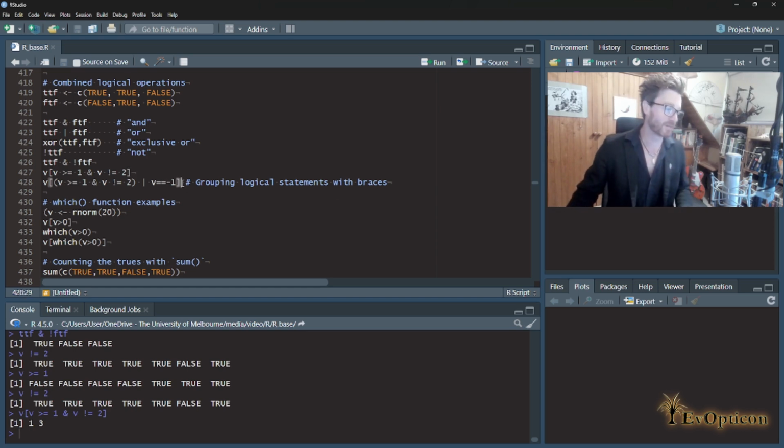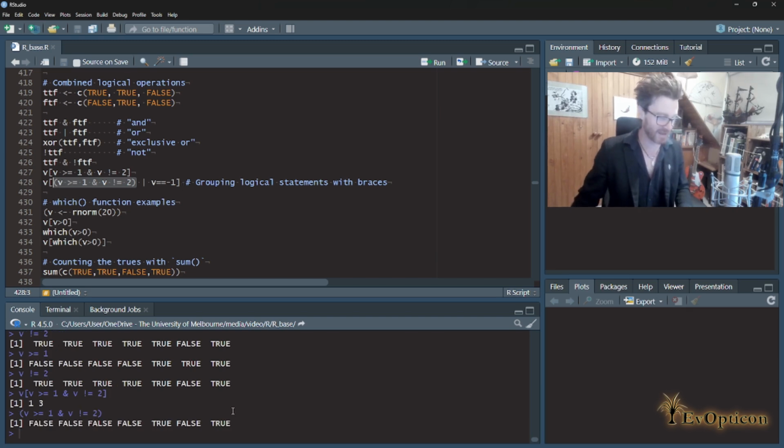So we just talked about precedence a little bit, and with logical statements, it's very common that you will actually have to think about precedence. So in this case, the first thing we're going to do is select elements where v is bigger than or equal to 1 and not equal to 2, exactly as we did previously. But then we want to make an exception, say OR this. So it's either the case that it's bigger than 1 and not equal to 2, or we also want to include -1. So we're going to have to do all this first and get our vector that looks like that, where we've got 1 and 3 selected, the values 1 and 3 in the vector, selected by these elements of the logical indexing vector.